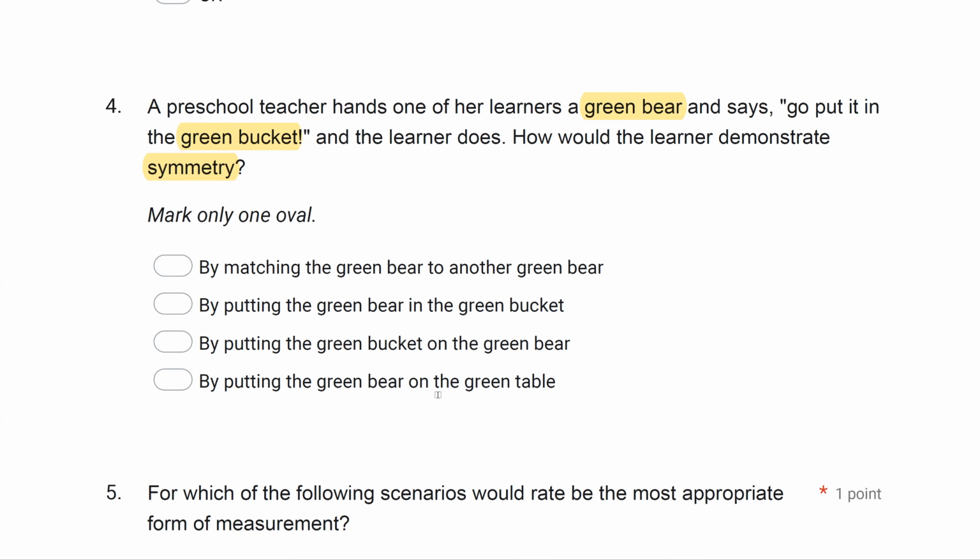And then D, by putting the green bear on the green table. Now, that would either be maybe another form of symmetry, or that might even be a form of transitivity. We're not really sure. All we know is there's no green bucket. We're looking for A equals B, then B equals A. The answer choice that represents that is C, by putting the green bucket on the green bear.